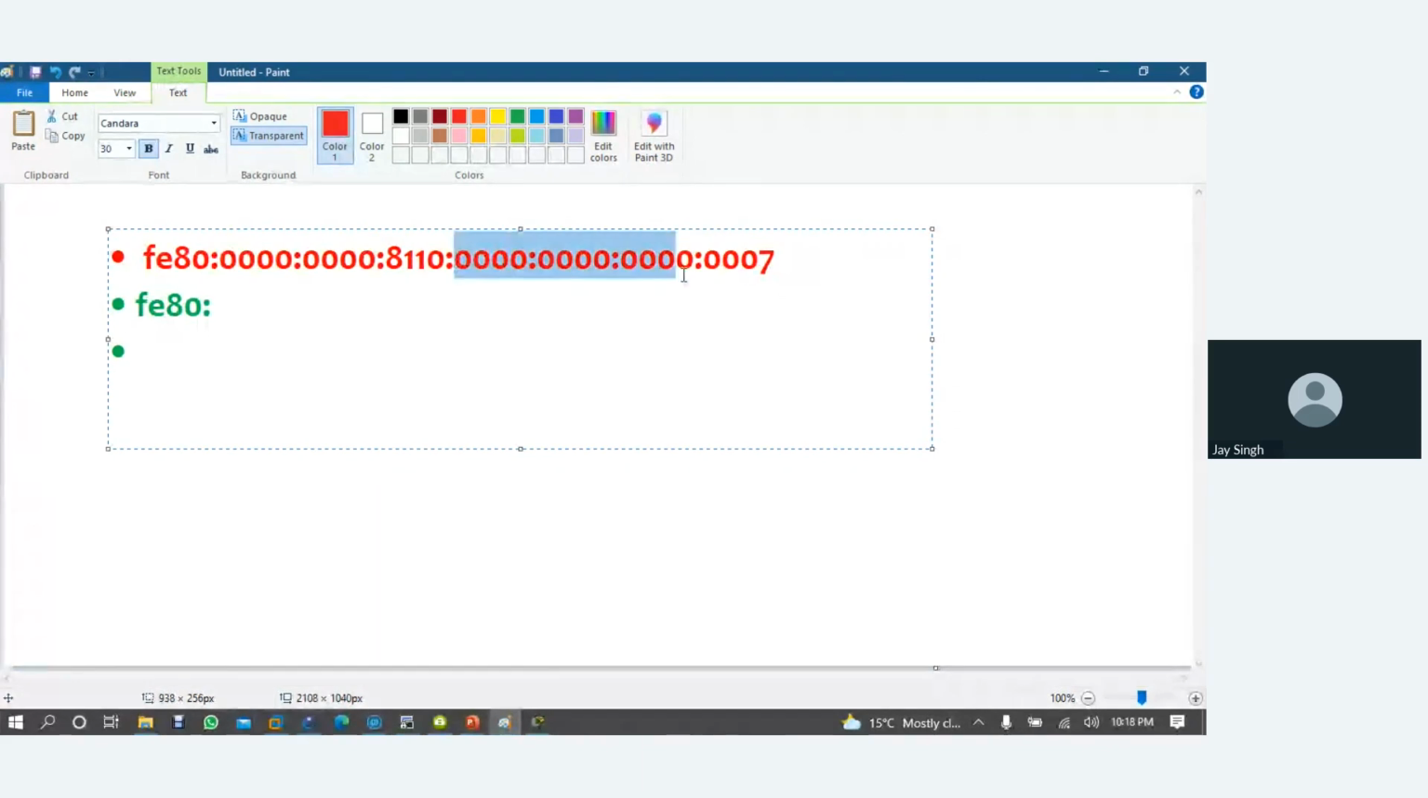Why? Because here you are reducing 3 block size, and here you are reducing 2 block size. So as a smart guy, you will say no, I want to reduce this one and leave it like this: 8110 colon. Here I will use double colon like this, and then 0007. Now you will ask, sir, can I reduce this one and put it like this?